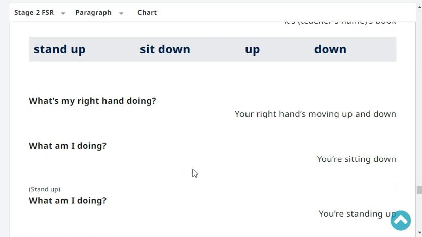What's my right hand doing? You're moving your hand up and down. No, but what's my right hand doing? Not what I'm doing. Your right hand is moving up and down. Very good. Okay, next. What am I doing?